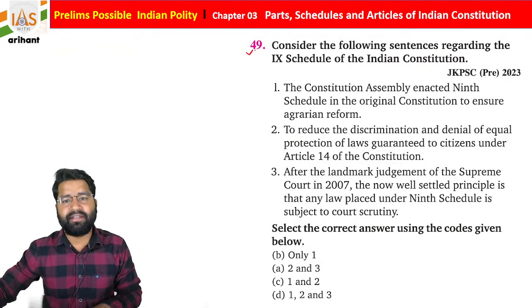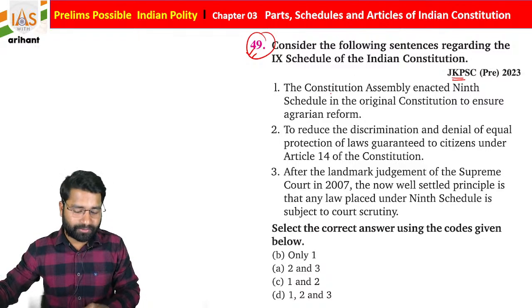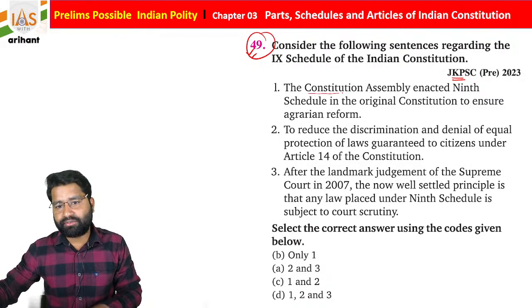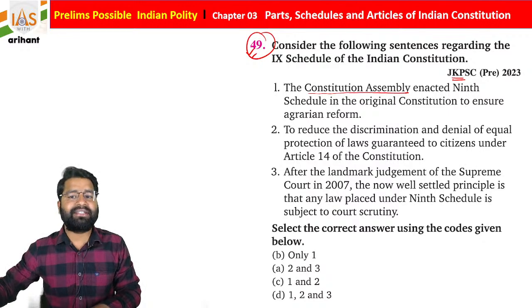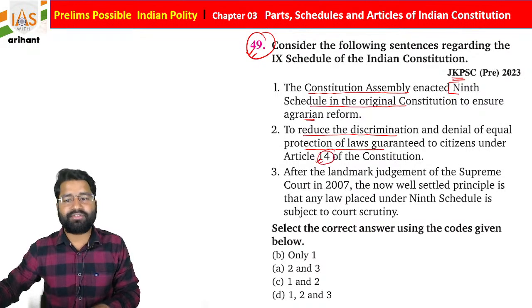Now once again we are moving towards the 49th question, and it is from the Jammu and Kashmir PSC, JKPSC prelims 2023, and this will be your homework also. The Constituent Assembly enacted the 9th schedule in the original Constitution to ensure agrarian reform, to reduce the discrimination and denial of equal protection of law guaranteed to citizens under Article 14 of the Indian Constitution.